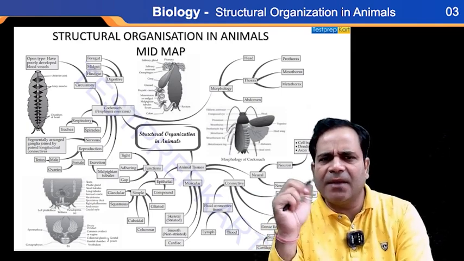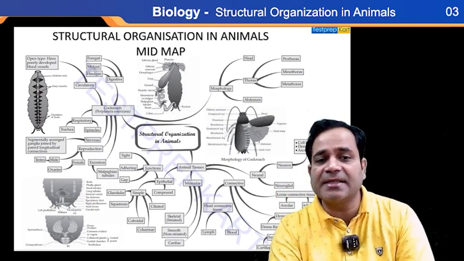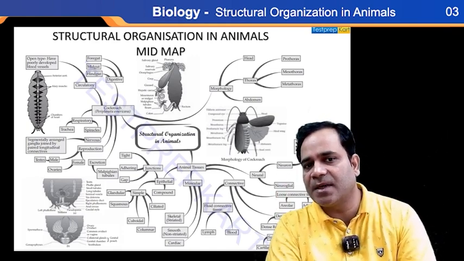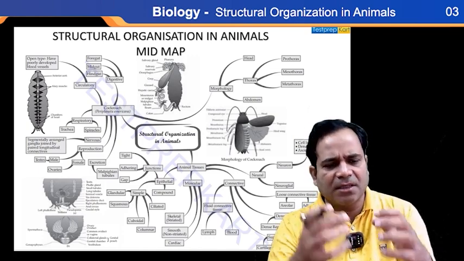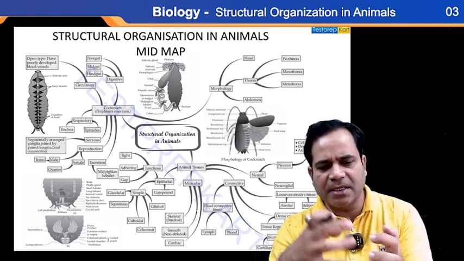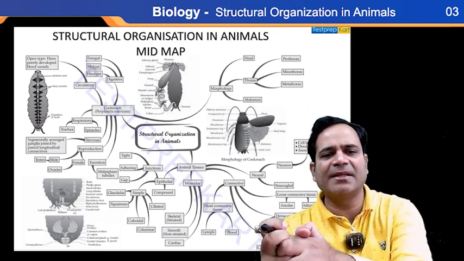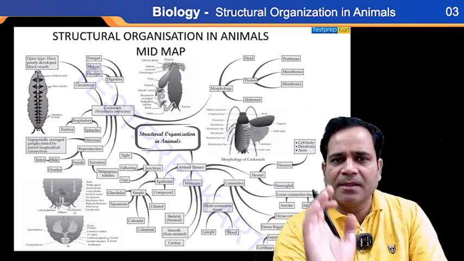So see, tight junction, adhering junction, and gap junction mean that if I'm talking about the connection between one organ and another organ, or one organ system and another organ system, there has to be a connectivity. Is that clear?